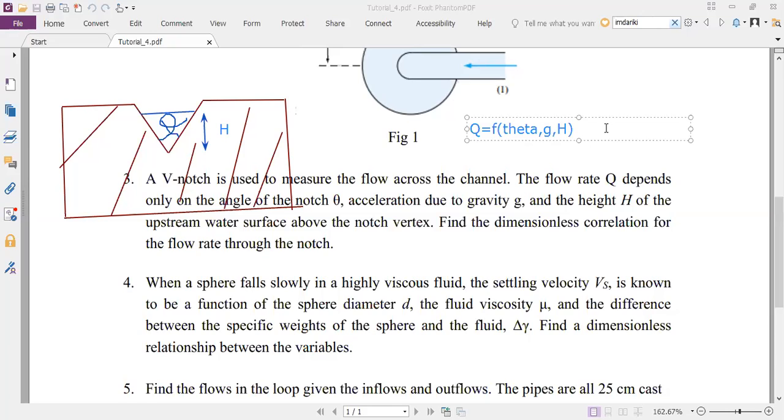Four. Okay, does everybody agree with that? Number of variables. Yes, the total number of variables are Q, theta, g, and H. So that's 4, right? Thank you. One more question for you: can you tell us what are the dimensions involved in this problem?